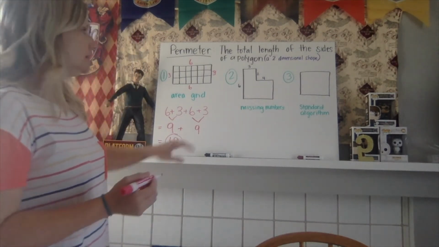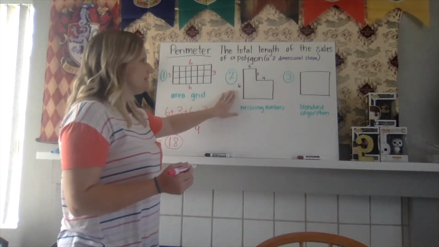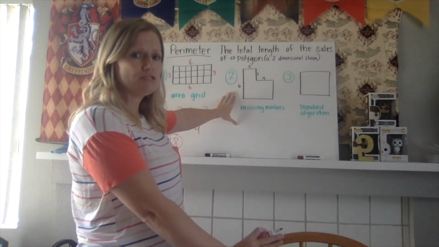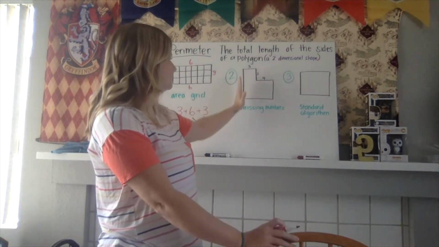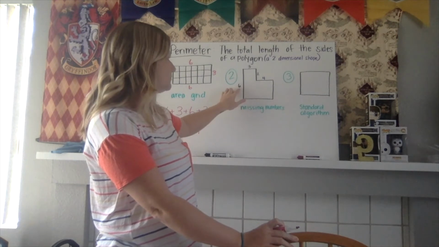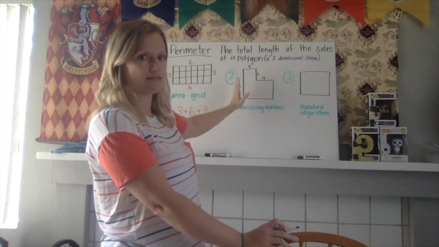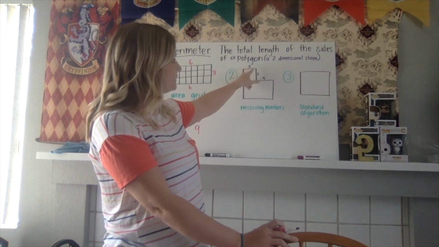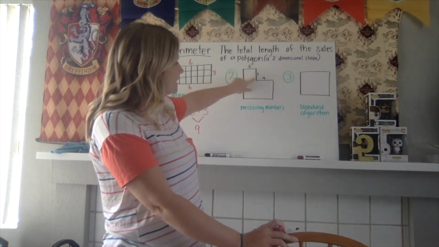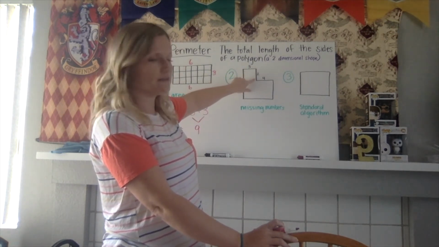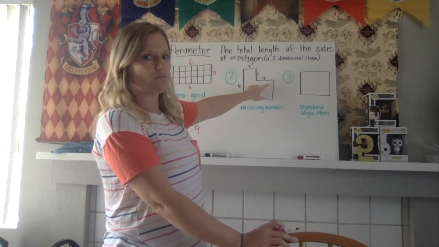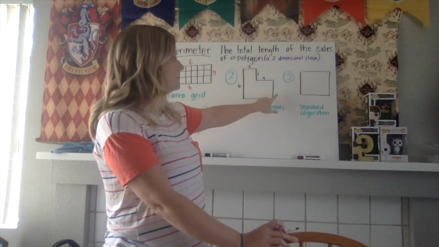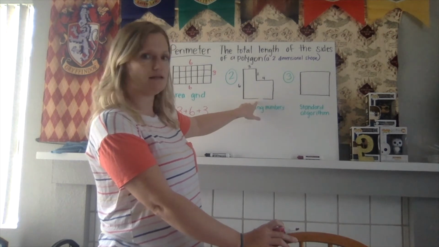All right, now we're going to talk about missing numbers. As you can see on this shape, the vertical portion is labeled with a 6. So this has a length of 6. The top little portion has a length of 3. This little side portion of our L has a length of 2. And this little part has a length of 4. But we are missing this side and this side.